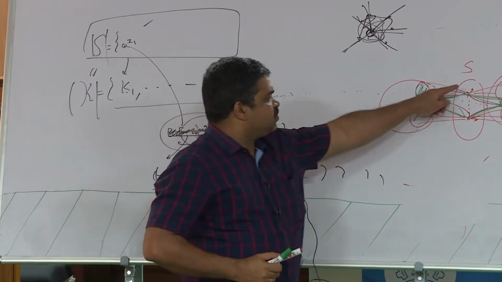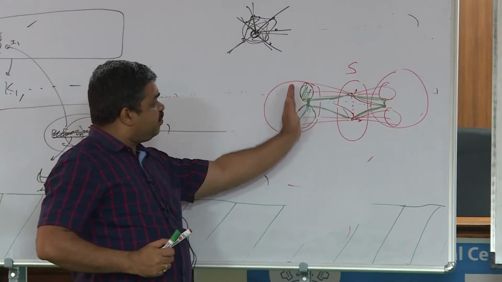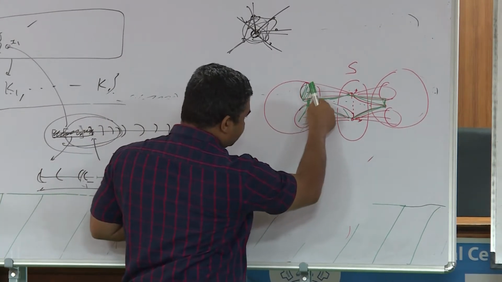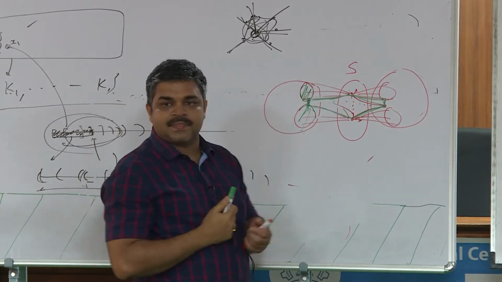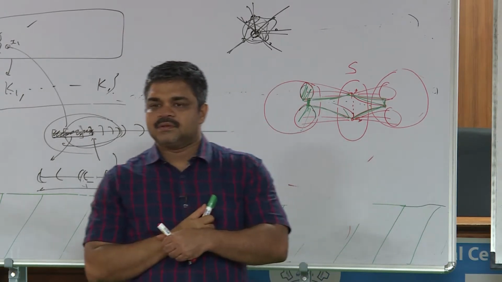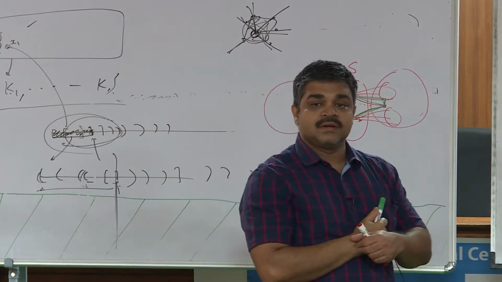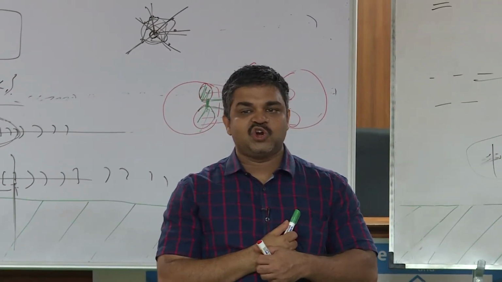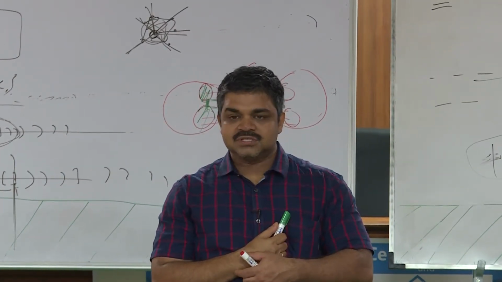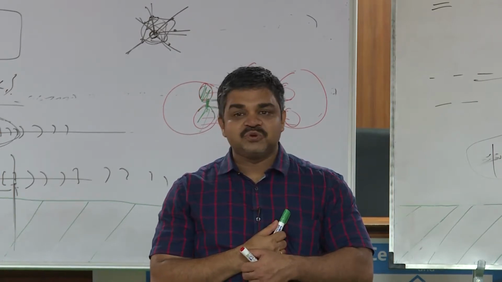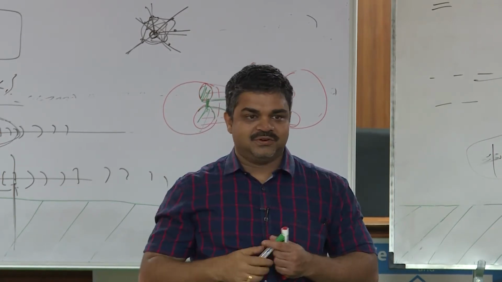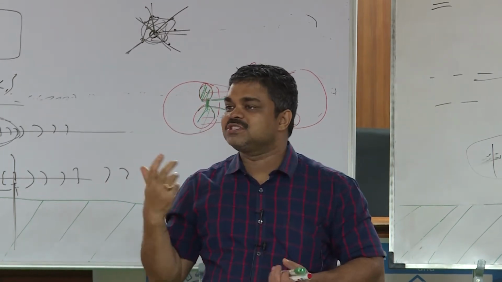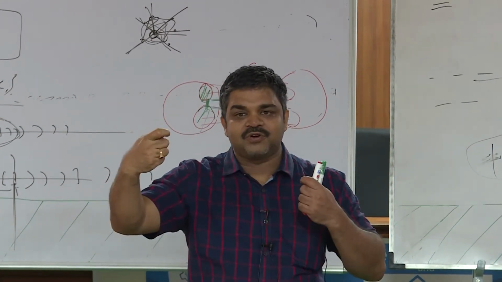See, this chord is not there anyway. There cannot be any chord from this side to this side. But can there be chords here? Why? It's a connected component. But still I am claiming that there cannot be any chord because I took a shortest path. That's the main thing. When you want a chordless route, the best thing is to take a shortest path, because on a shortest path you cannot have a chord.